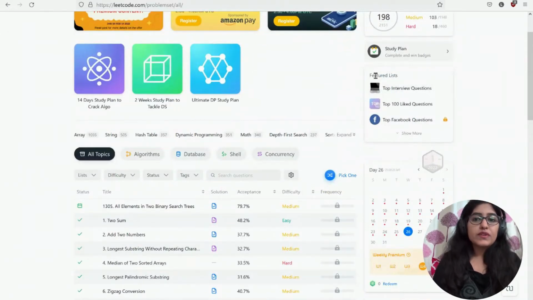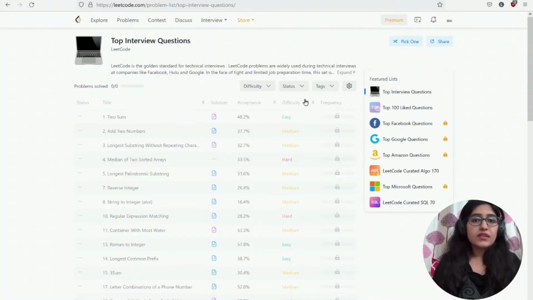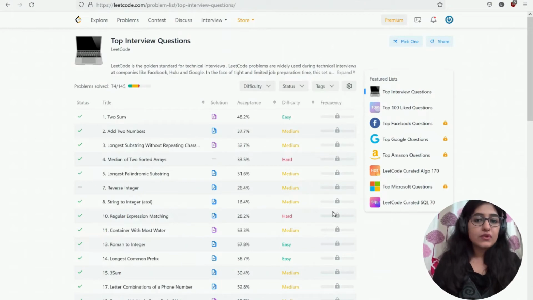There is a top feature under the featured list. There is a section for getting a list of top interview questions. The thing that you will not have is again the frequency, but still you have a list of questions that have been asked or mostly asked.